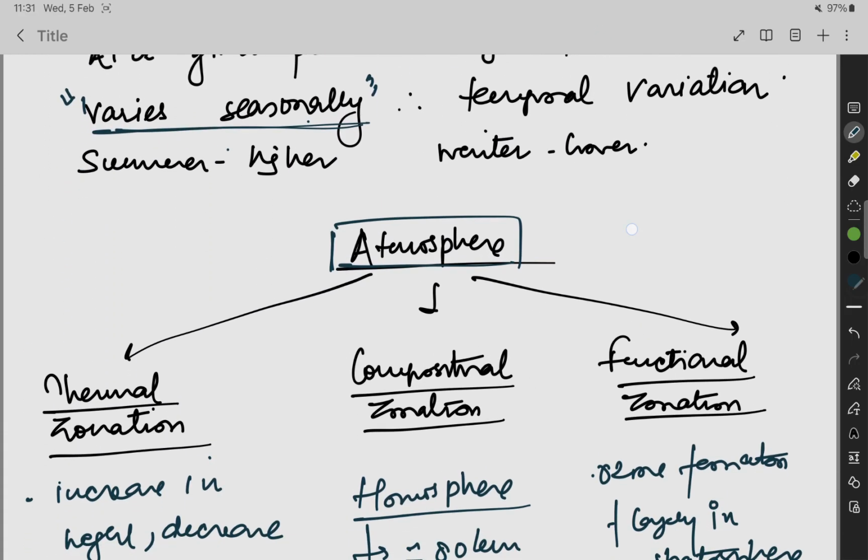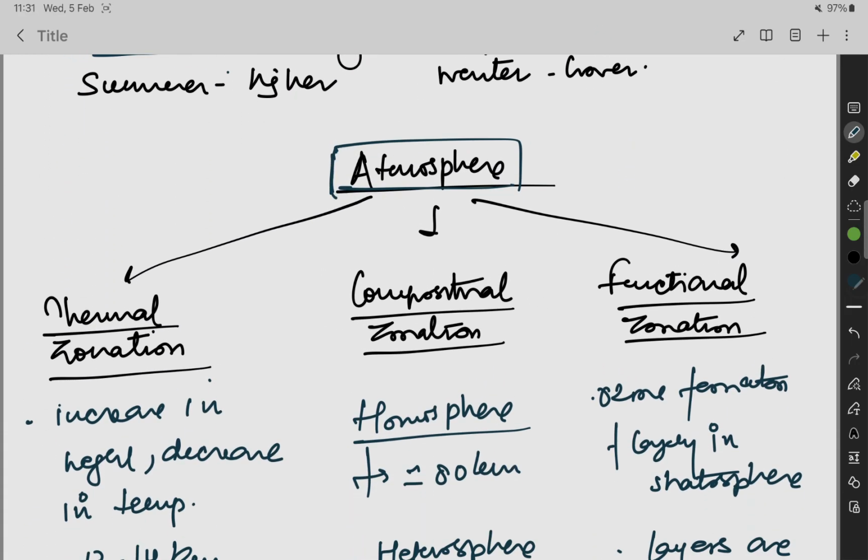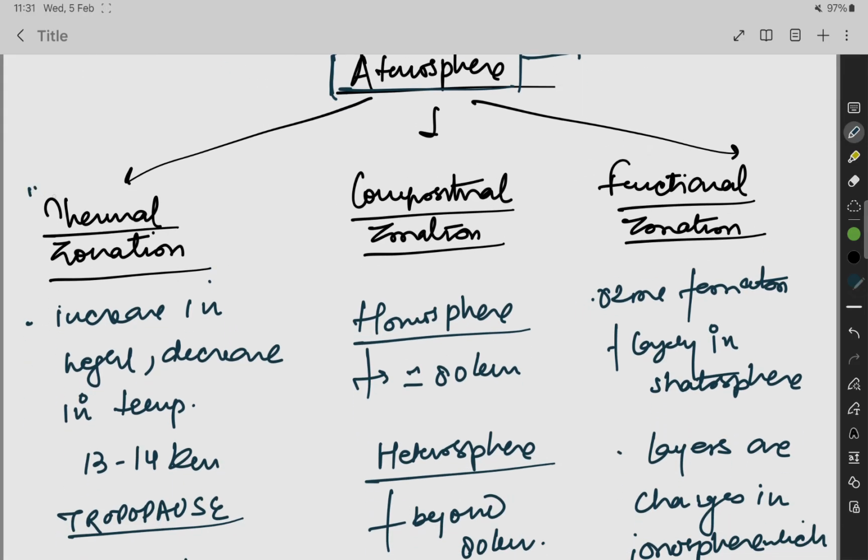After that, we move to a topic known as atmosphere. What the atmosphere consists of, what the layers are, what the gases are. There are three zonations: thermal zonation, compositional zonation, and functional zonation. What is the function of the atmosphere, what are the compositions.